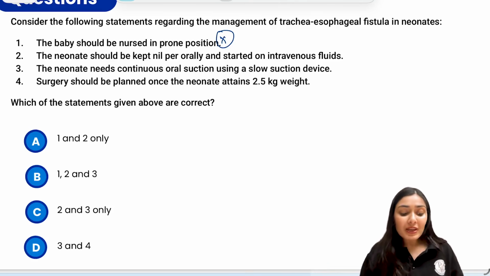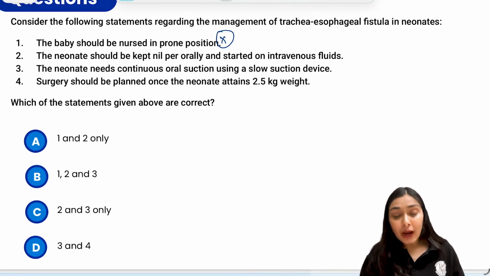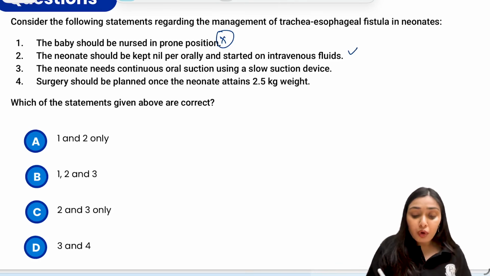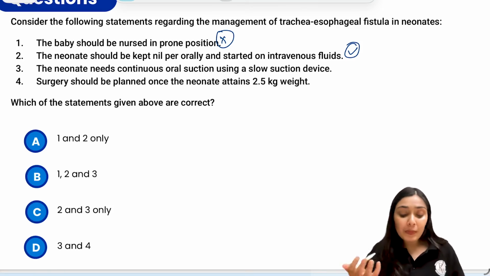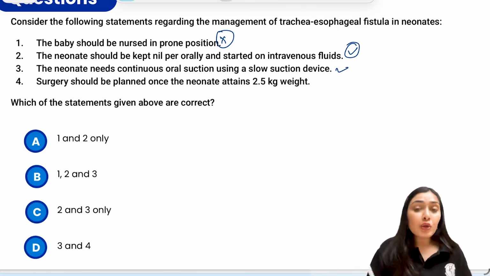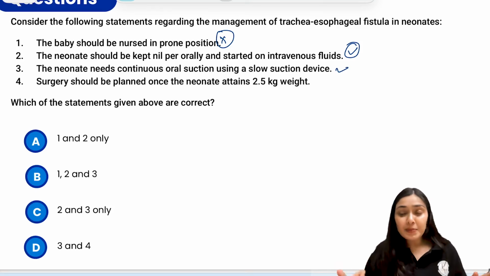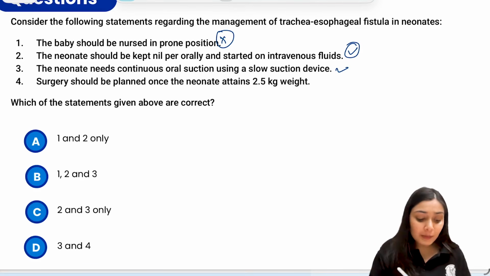Second says the neonate should be kept nil perorally and started on IV fluids, which is true. We do not want child to aspirate or reflux into the airway. That's why we keep the child nil perorally and start IV fluids. Neonates need continuous oral suction using a slow suction device. This is true when there is a blind pouch. We do not want to build up an infection there, so we either use a slow suction device or gently aspirate from time to time. So this is the correct statement.